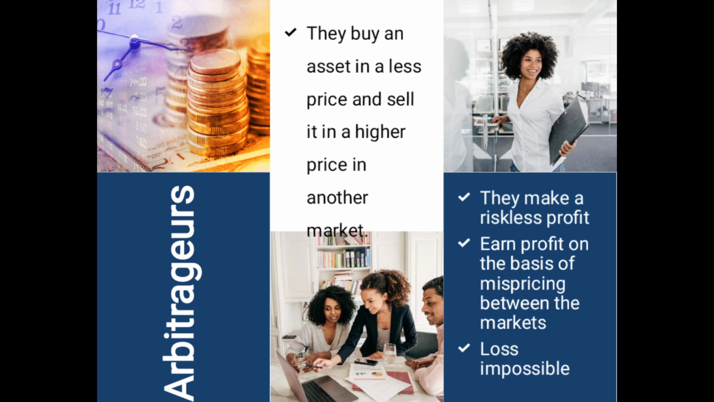For our better understanding, we are going to take an example. Let's assume buying a share for rupees 50 in the cash market and selling it at rupees 55 in the futures market. So what exactly are they doing? They are making the profit due to the mispricing that exists between the two markets. So this is the technique that the arbitrageurs use, and due to this the loss is impossible for them.